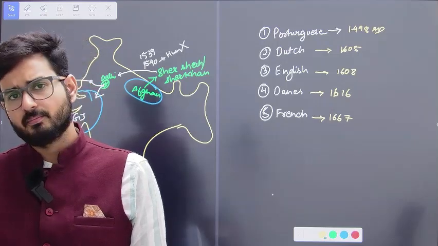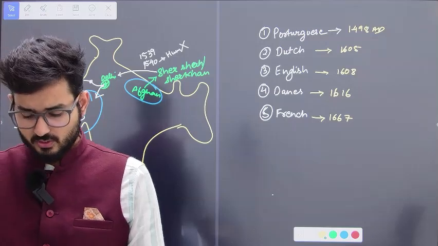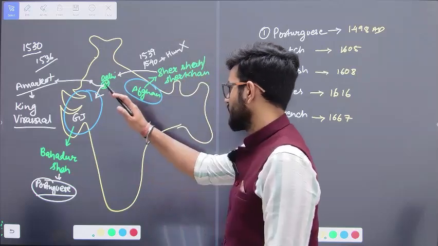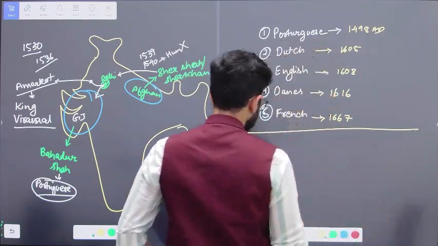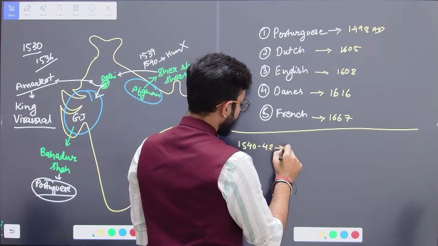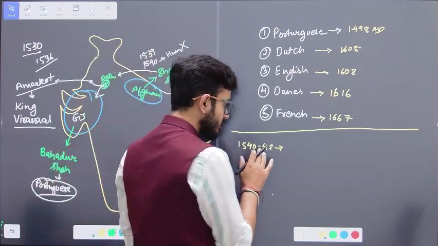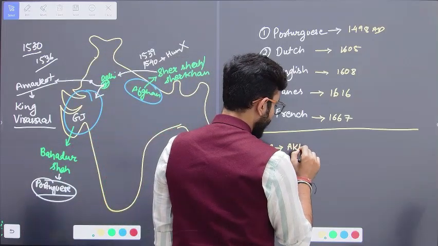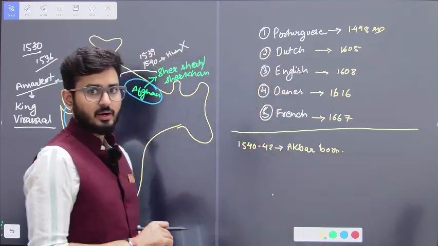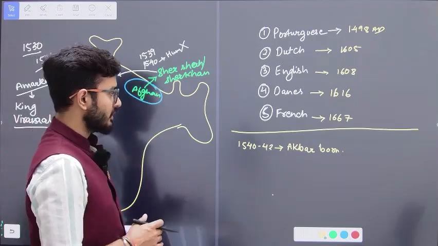But in spite of that, when Humayun is seeking asylum, the Rajput ruler King Virasal is going to give the asylum. From 1540 till 1542, Humayun is going to stay in the court of King Virasal. And it was in his court only that Akbar was born.